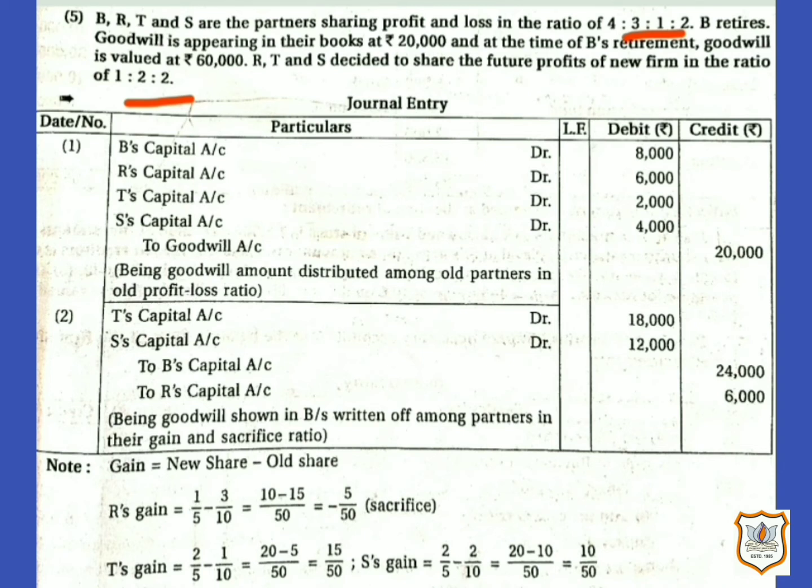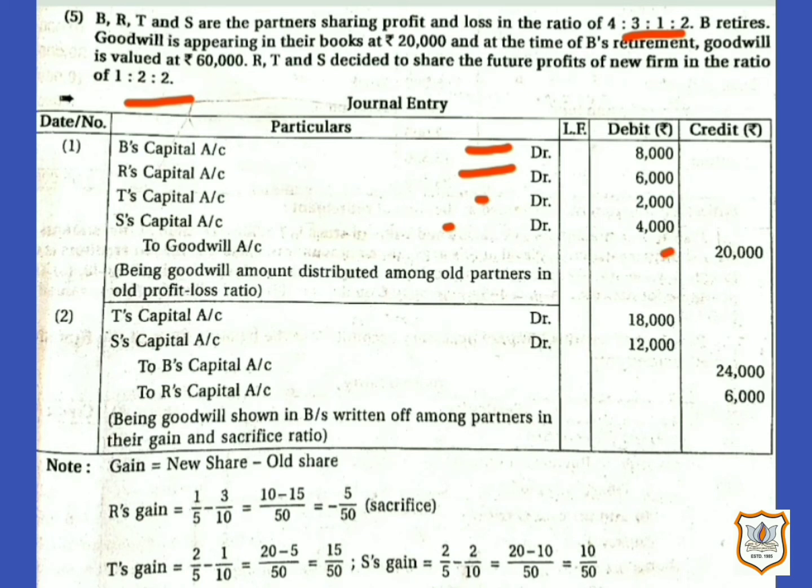So according to old profit sharing ratio, that is 4:3:1:2, here 20,000 will be distributed as B's capital account will be debited with rupees 8,000, R's capital account with rupees 6,000, T's capital account with rupees 2,000, and S's capital account with rupees 4,000. And goodwill account will be credited, as it has been closed, with rupees 20,000.